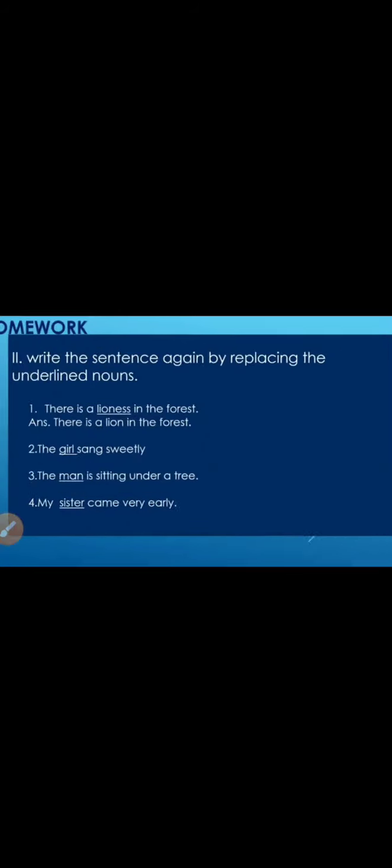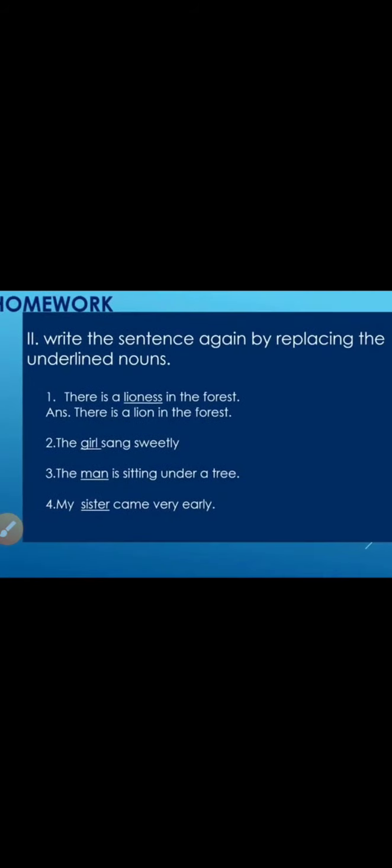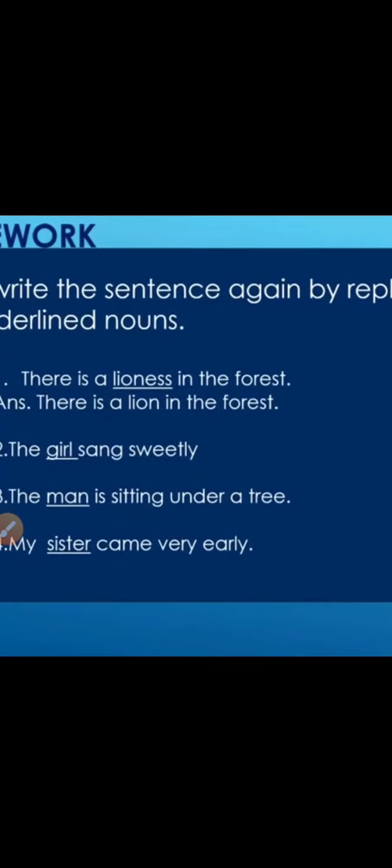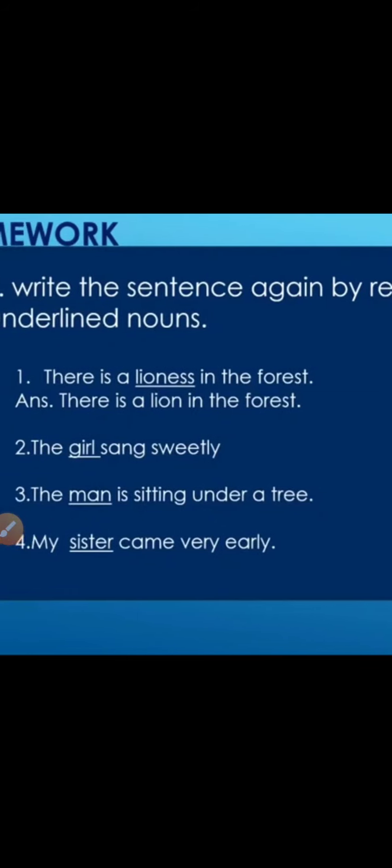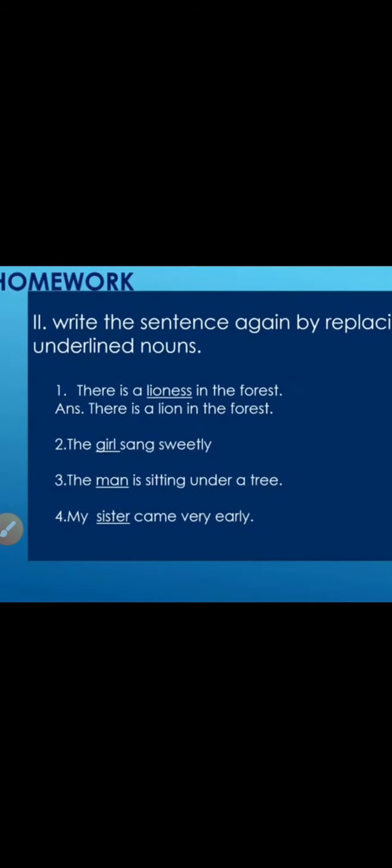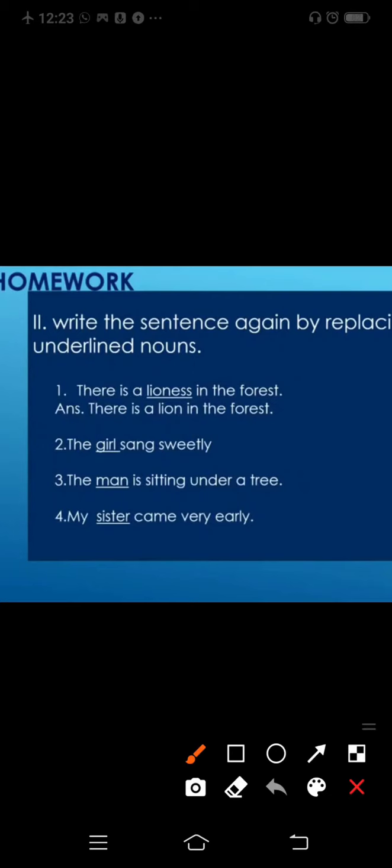Now this is your homework. What you have to do is replace the underlined nouns. The first one is, there is a lioness in the forest. Which word is underlined? Lioness. So you have to replace it with the opposite gender. There is a lion in the forest.